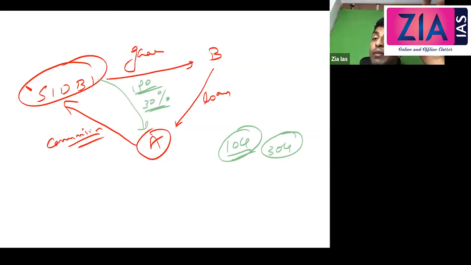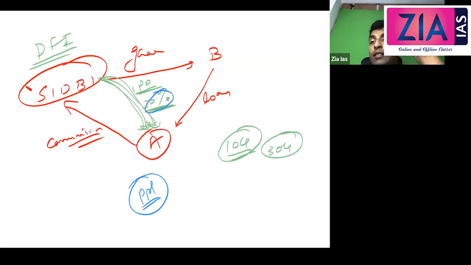So underwriting means that SIDBI, or the DFI in general, I'm talking about SIDBI, one of the DFIs, will underwrite, or give in writing, that we will purchase 30%. Now, SIDBI won't give just like that. SIDBI will conduct a proper viability study with the experts. So people will get more confidence, because SIDBI conducted a study and SIDBI gave the guarantee. So obviously people now start buying the IPO.